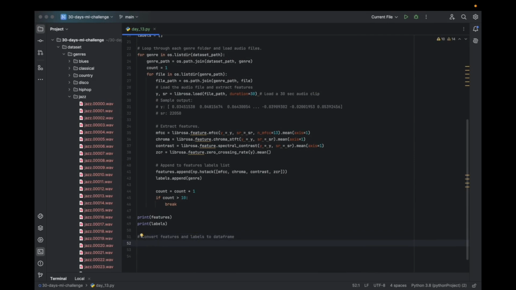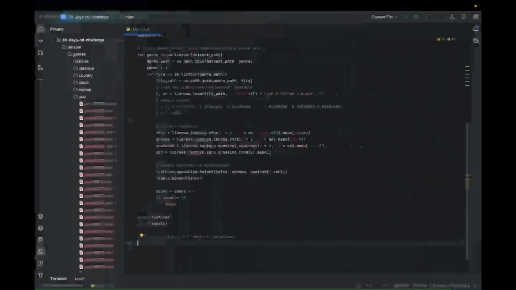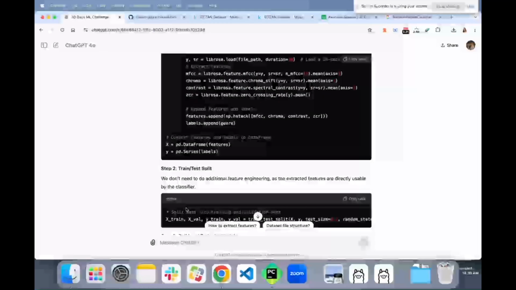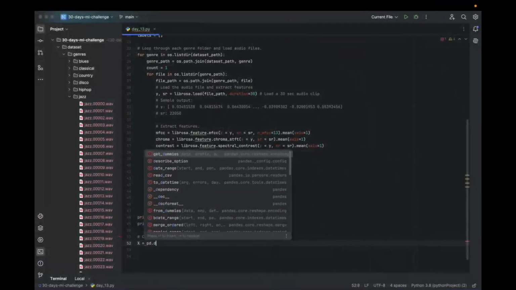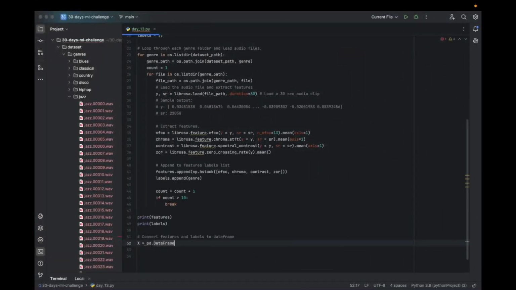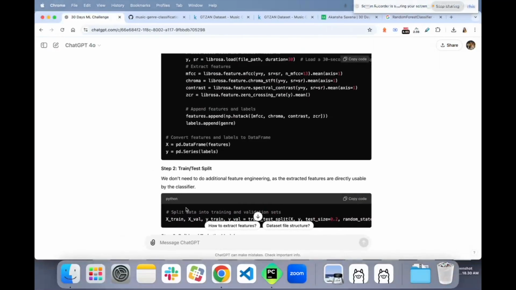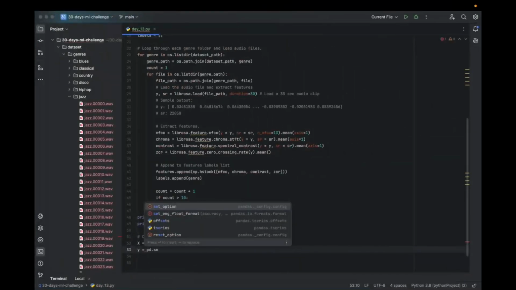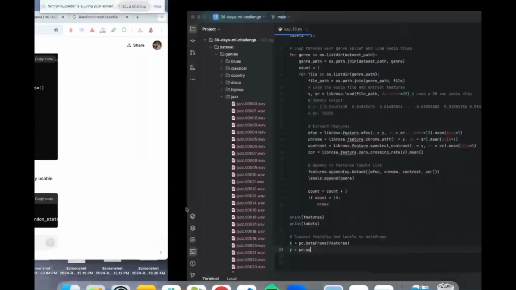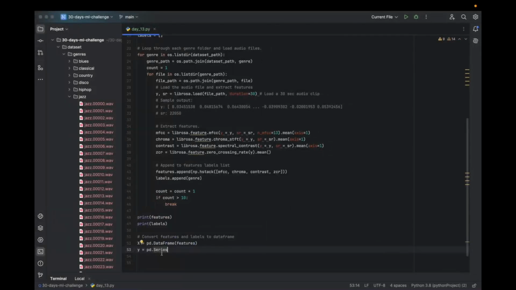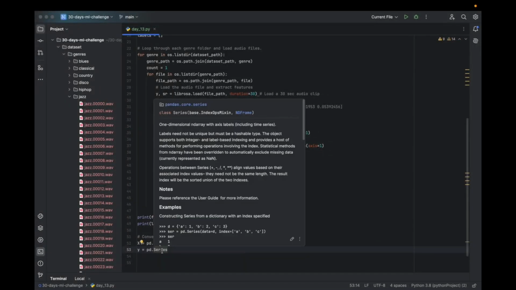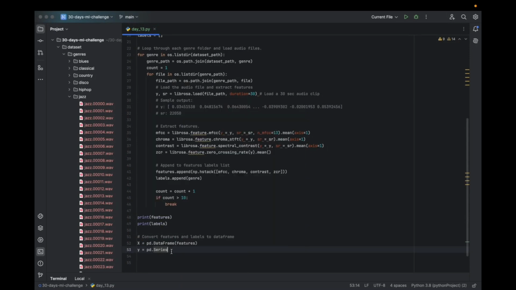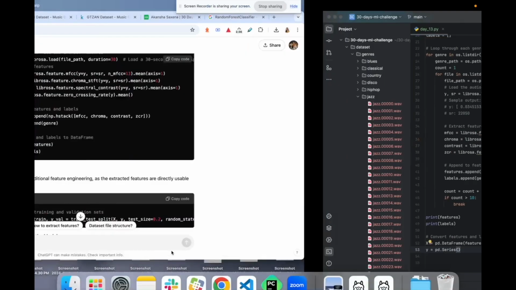So X becomes a data frame of the features, y becomes pandas Series, one dimensional, and it will create one dimensional unlike features.